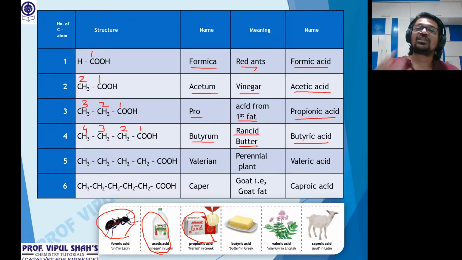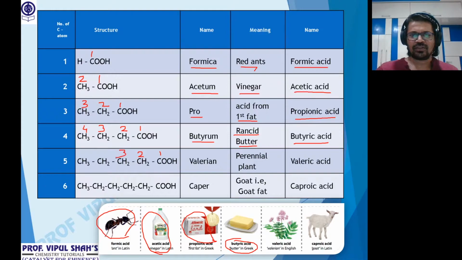And the smell you get is of the aldehydes. Okay. So whenever the word rancid butter comes, it means spoiled butter. Is this clear? That's what we call rancidification. So that's with 4 carbon atoms, butyric acid, which is from butter. Then the next acid.